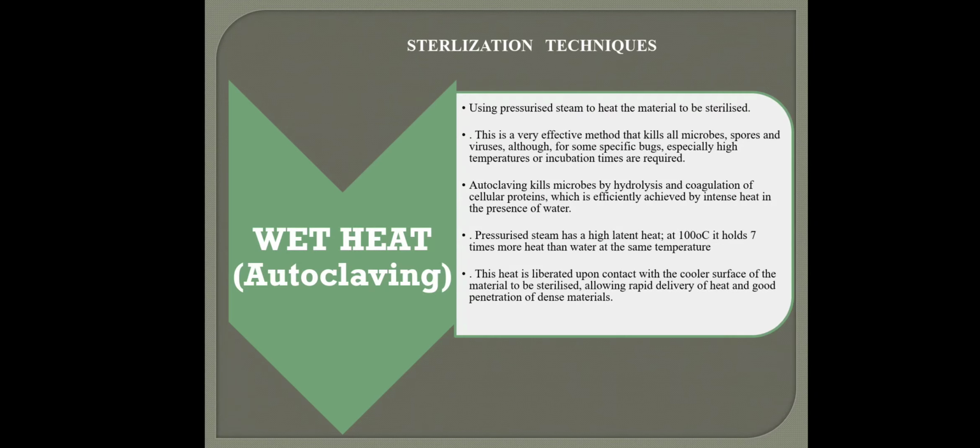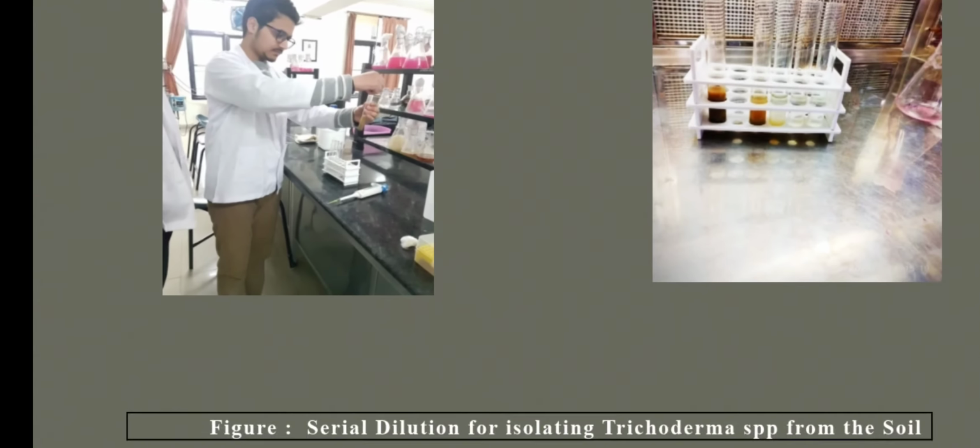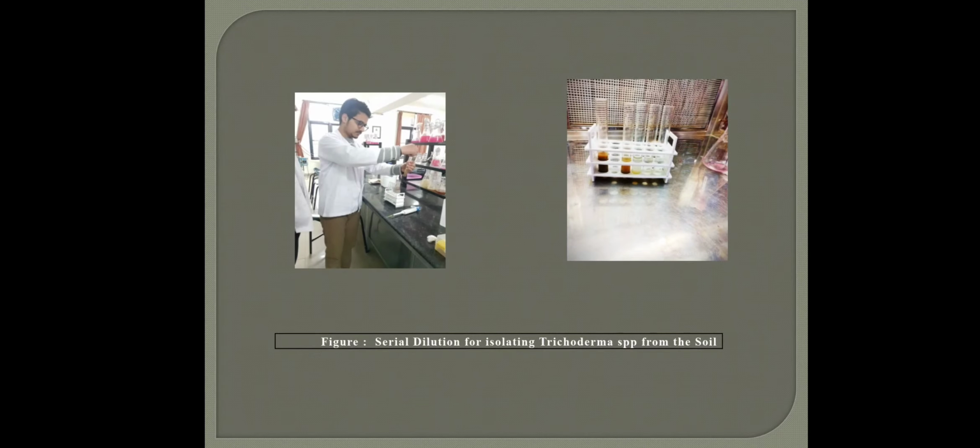You can see it closely. Here I am performing the serial dilution, and here I have prepared the stocks. This is the serial dilution for isolating Trichoderma species from the soil.